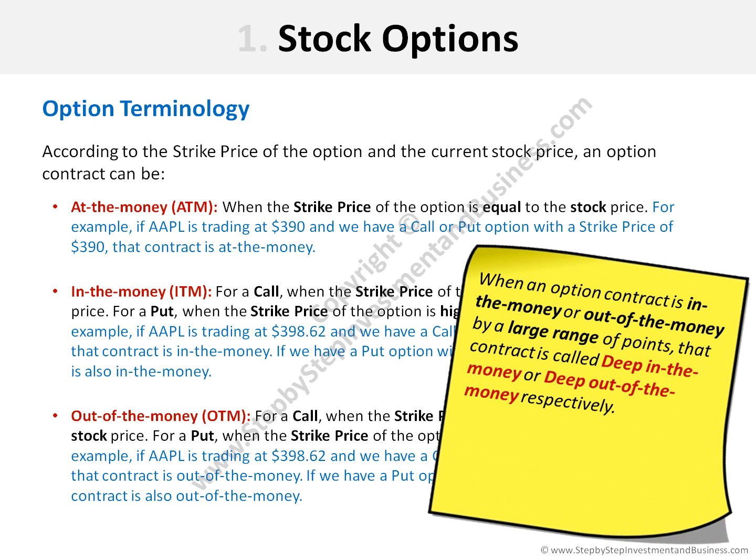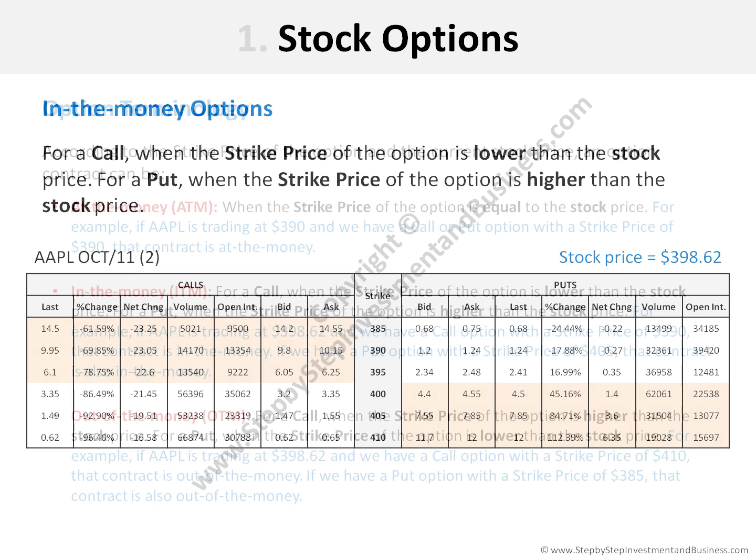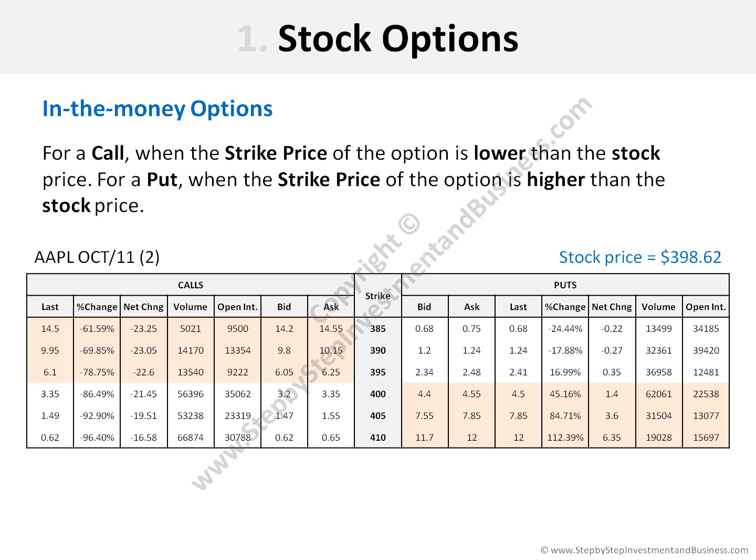When an option contract is in the money or out of the money by a large range of points, that contract is called deep in the money or deep out of the money, respectively. Let's see some examples of in-the-money options. Remember that for a call, it is when the strike price of the option is lower than the stock price, and in the case of a put, it is when the strike price of the option is higher than the stock price. What we are seeing here is a table where all the available options contracts are shown.